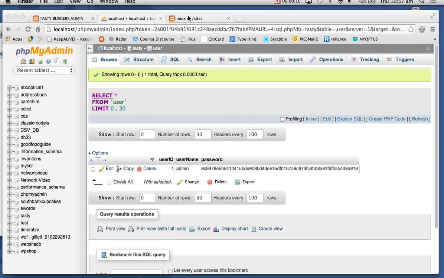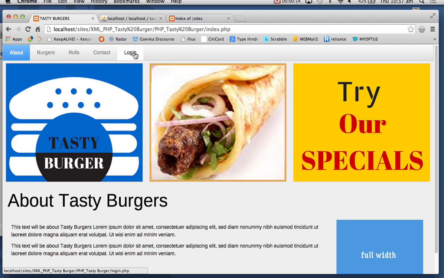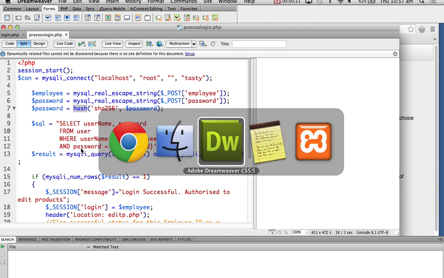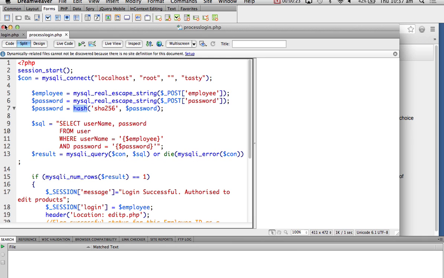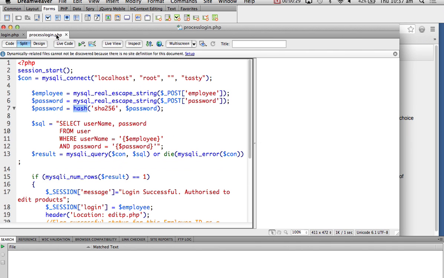Okay, just going through that again. So this login is a form. That's the form page. It calls process login, and that's the process login page.